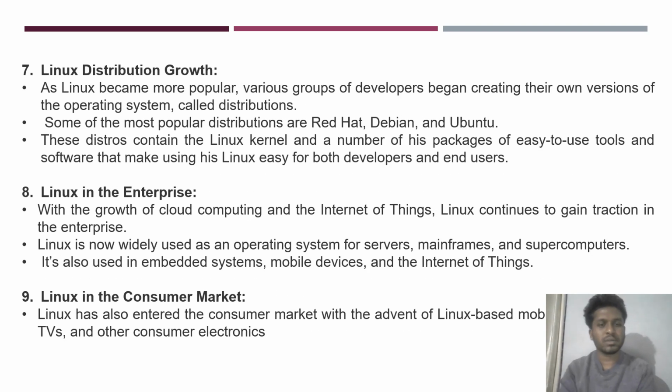Linux distribution growth: as Linux became more popular, various groups of developers began creating their own versions of the operating system, which are called distributions. Some of the most popular distributions are Red Hat, Debian, and Ubuntu. Linux in the enterprise: with the growth of cloud computing and Internet of Things, Linux is now widely used as an operating system for servers, mainframes, and supercomputers. Linux in the consumer market: Linux has also entered the consumer market with the advent of Linux-based mobiles, TVs, and other consumer electronics.